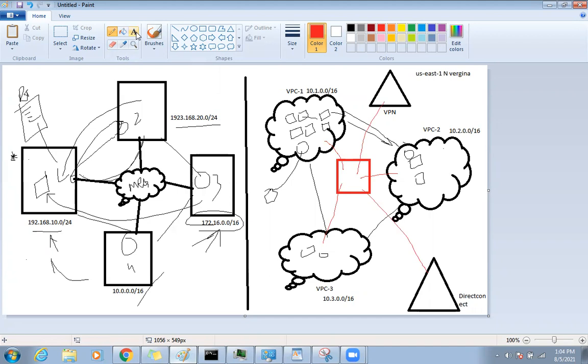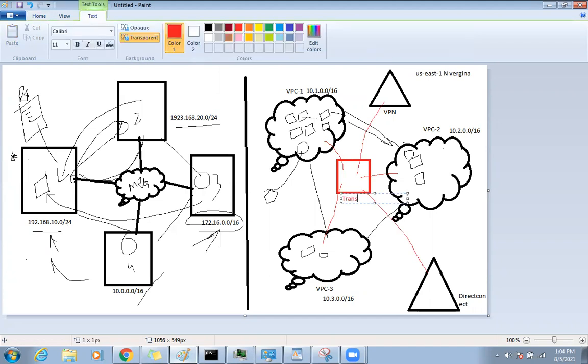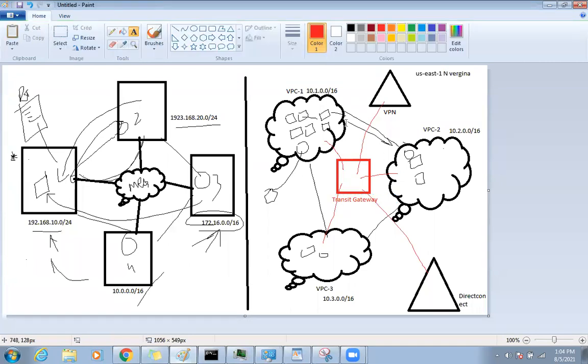So this Transit Gateway is a common, shared location where you can connect all your VPCs, all your data centers, all your offices. So the communication will be possible among them, because of the Transit Gateway.